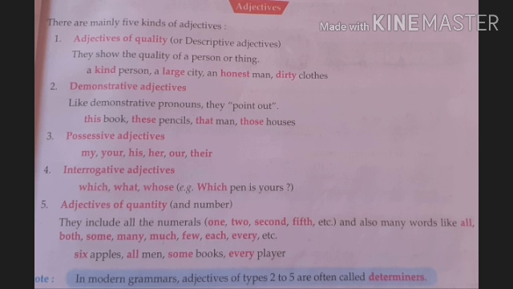Here, the last one is adjectives of quantity and number. They include all the numerals 1, 2, second, fifth, and also many words like all, both, some, many, much, few, each, every, etc. Here you are getting 6 apples, all men, some books, every player. So after all these words, you are getting nouns. Understood? So in adjectives, after an adjective, a noun must come.